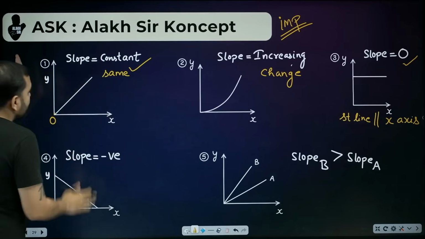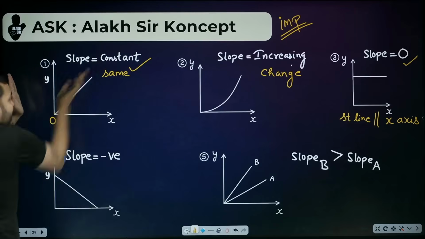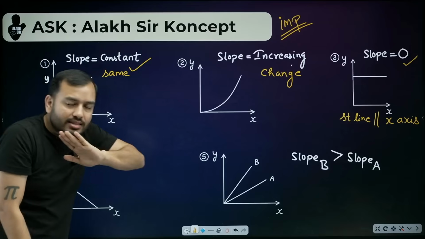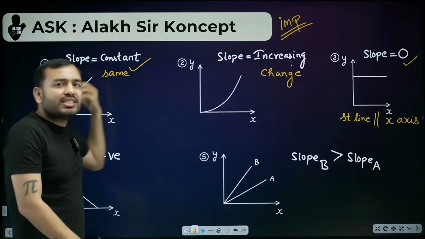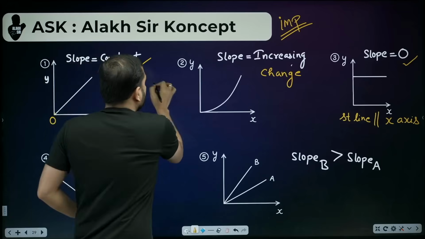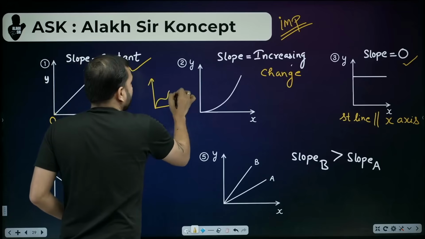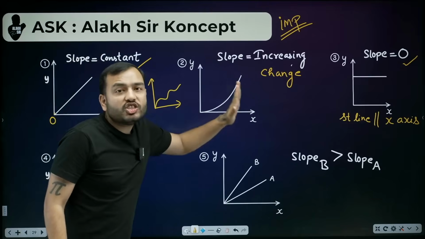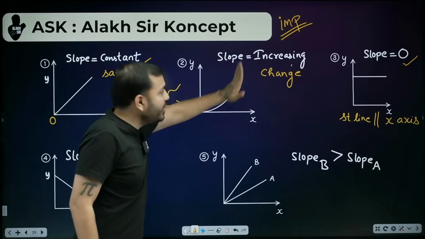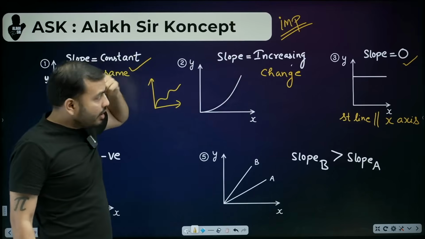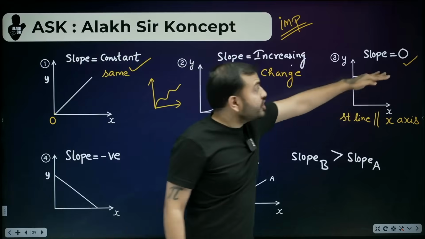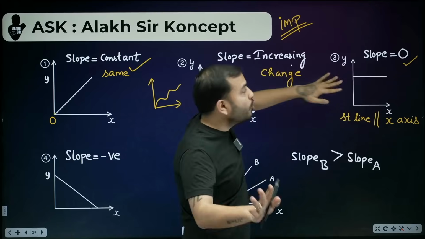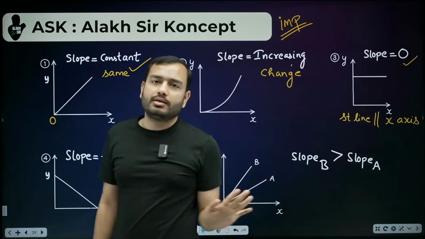First thing, if the graph is a straight line passing through the origin, then what is the slope? Constant. Second thing, if it's anything other than a straight line, then what is happening to the slope? It is changing. Like in this case, the slope is increasing. Third point, if it's a straight line but parallel to the x-axis, then how much is the slope? 0. These were the only things you have to remember.